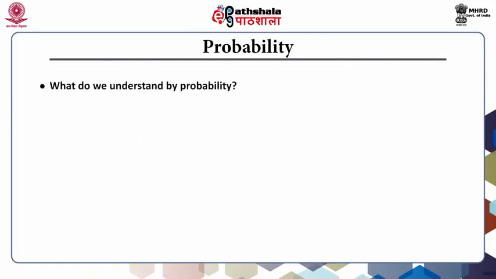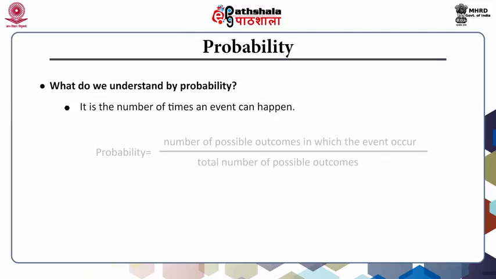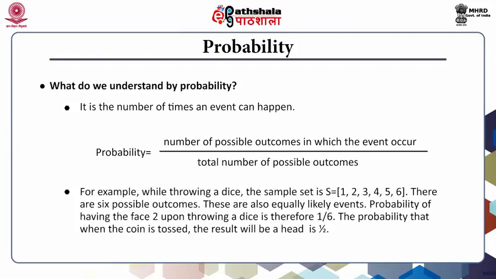What do we understand by probability now? It is the number of times an event can happen. It is given by the following formula. The number of possible outcomes in which the event occurs divided by the total number of possible outcomes. For example, while throwing a dice, the sample set is S equals 1, 2, 3, 4, 5, 6. There are therefore 6 possible outcomes. These are also equally likely events. The probability of having the face 2 upon throwing a dice is therefore 1 by 6. The probability that when the coin is tossed, the result will be a head is 1 by 2.